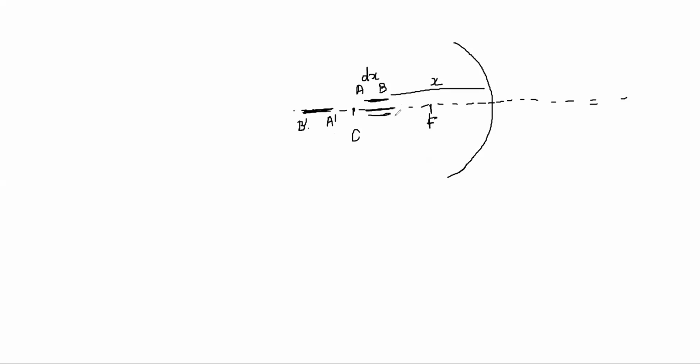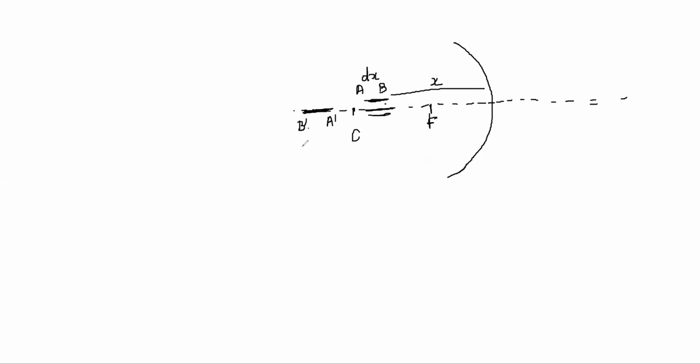B point was closer to the focus, then the image of B will be farther away. Because when you come close to the focus, the image goes close to infinity, no? So if your point B was closer to the focus, the B dash will be farther away, okay? And A point was farther from the focus, so A dash will be closer to C, right?